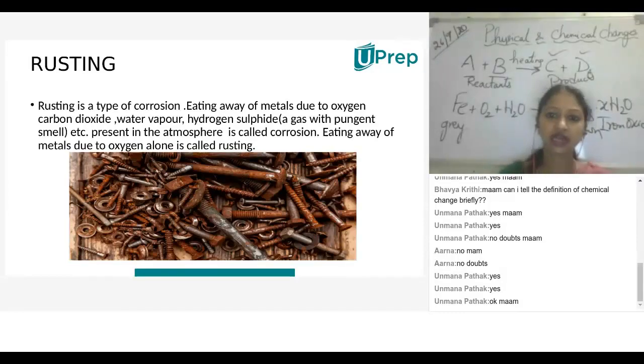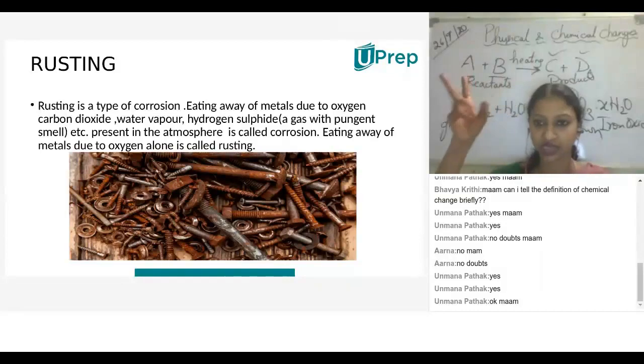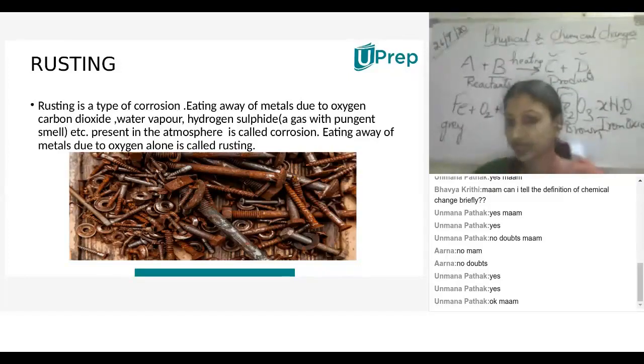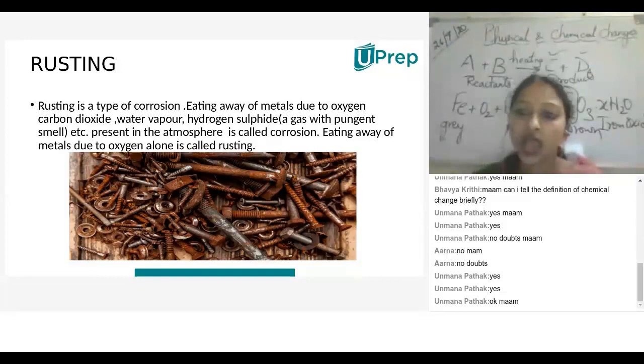Rusting is a type of corrosion. Corrosion means it's a reaction, children. Corrosion is a spontaneous reaction with oxygen and moisture in the atmosphere. Rusting is a type of corrosion, eating away the metal due to oxygen, carbon dioxide, water vapor, and hydrogen sulfide also present in the atmosphere. But here oxygen, moisture, and iron play a major role, not the iron sulfide.